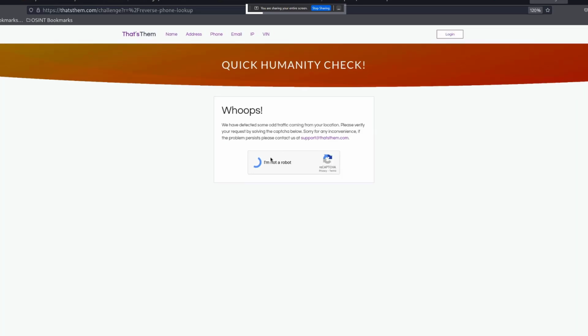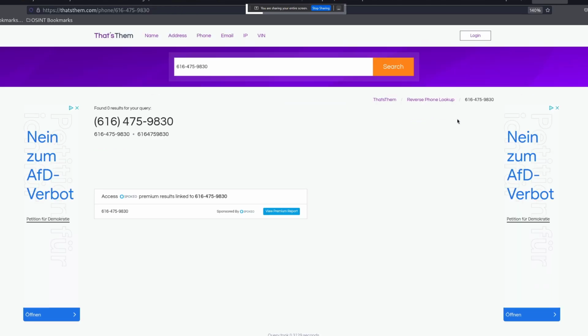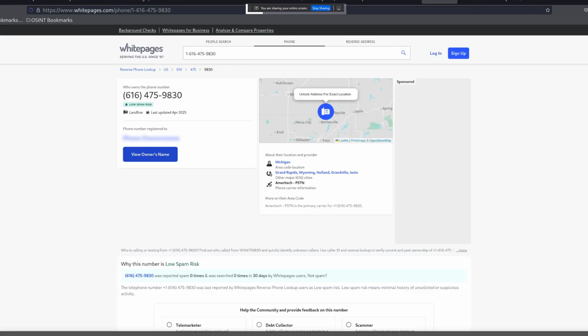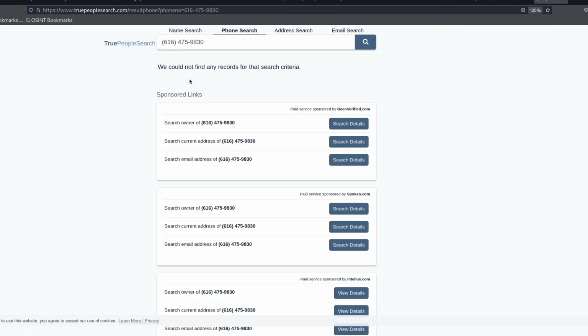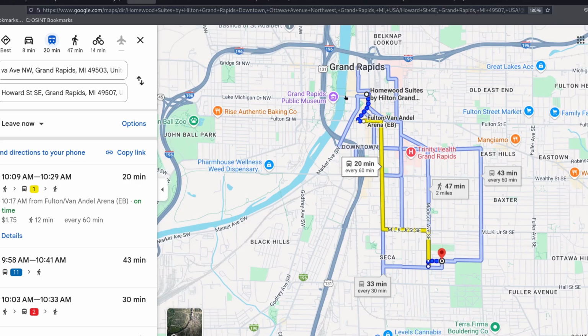Let me use that then, we might get something else. And we did not. Okay, so I'm gonna change my VPN. Okay, we didn't find any accounts. Okay, so here we have a hotel that is near the place where he's going to, but I'm not sure whether he wants to stay in this hotel.